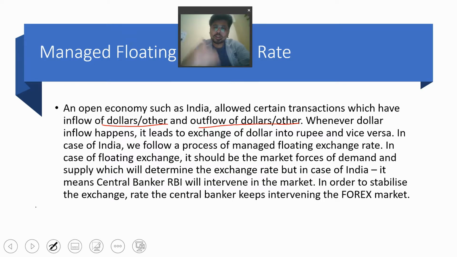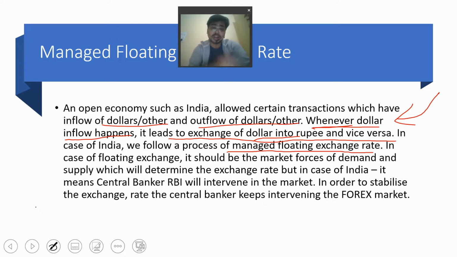So it is like everything is open. If you want to give dollars, give it. If you want to take dollars, take it. It's like that. So here the example is given in the form of the dollar only. Whenever a dollar inflow happens, it leads to the exchange of dollar into rupee and vice versa. Like in case of rupee, dollar will be given, in case of dollar, rupees will be given. So when that inflow happens, in that case export happens. In the case of inflow, we exchange dollar into rupee. In case of India, we follow a process of managed floating exchange rate.